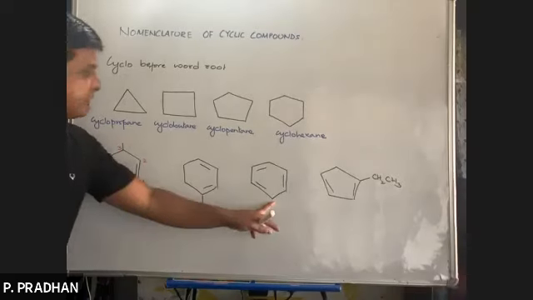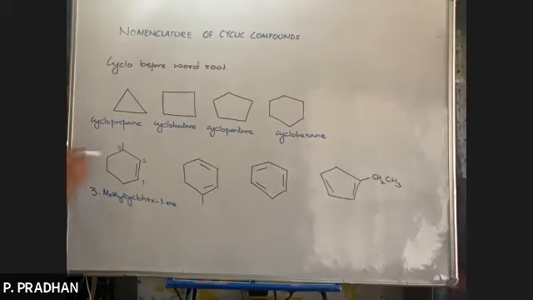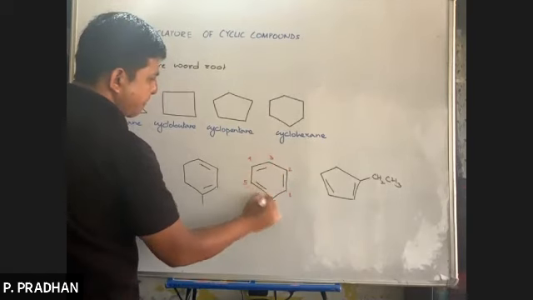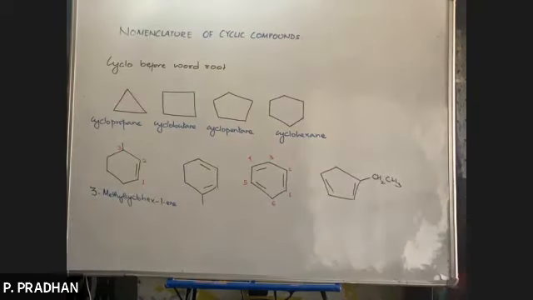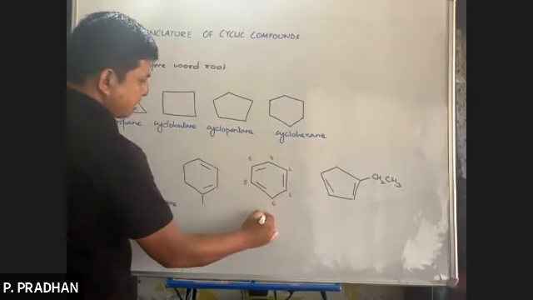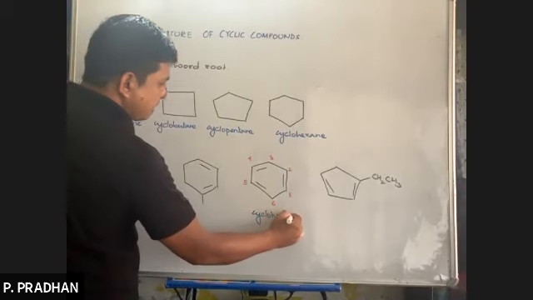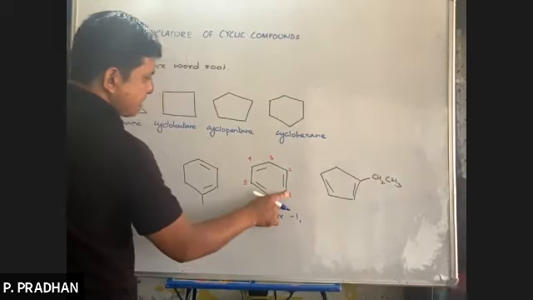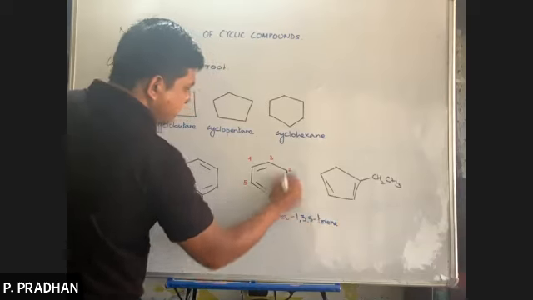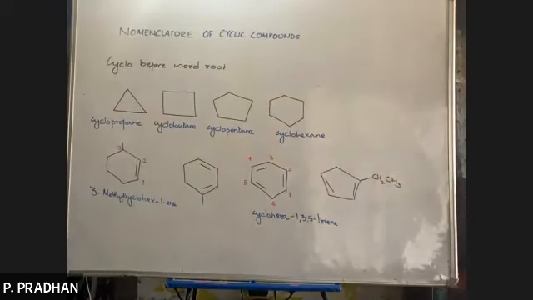Now what will be the IUPAC name of benzene? Here we can start numbering from any carbon atom. 1, 2, 3, 4, 5, 6, and we will start from the double bond. So cyclohex, double bonds start at numbers 1, 3 and 5. Triene. Since it begins with a consonant, we add an extra a. So cyclohexa-1,3,5-triene. Cyclohexa-1,3,5-triene.